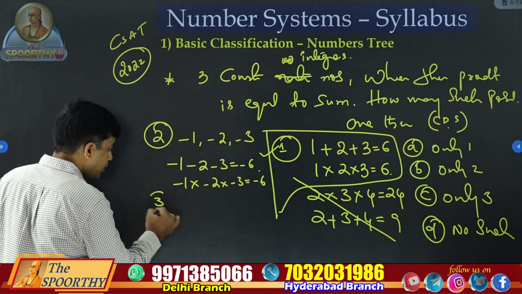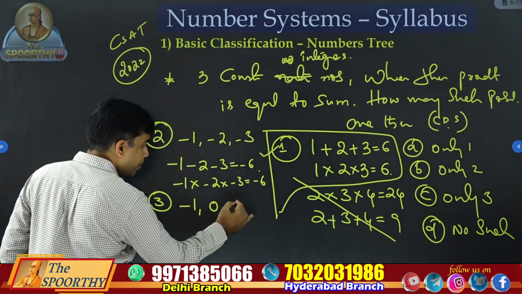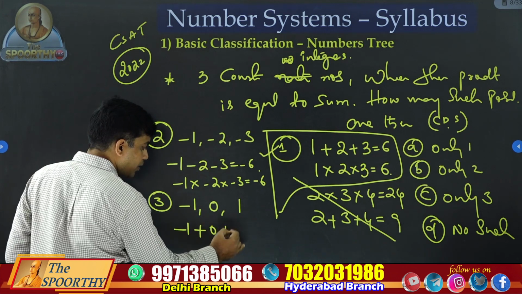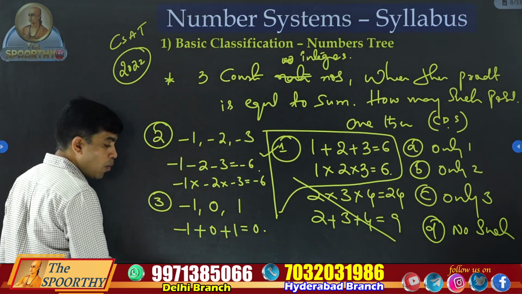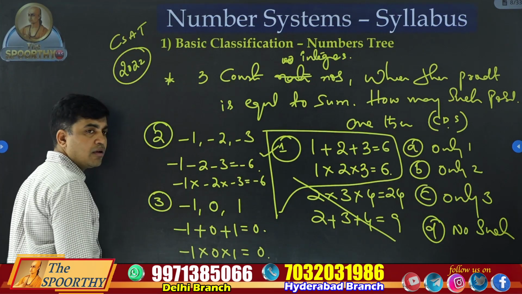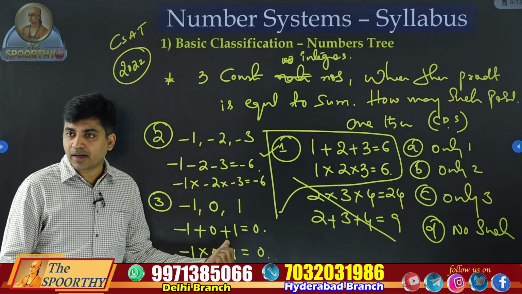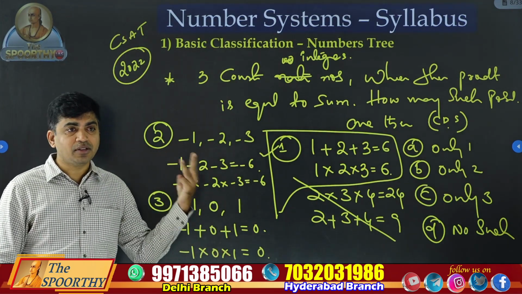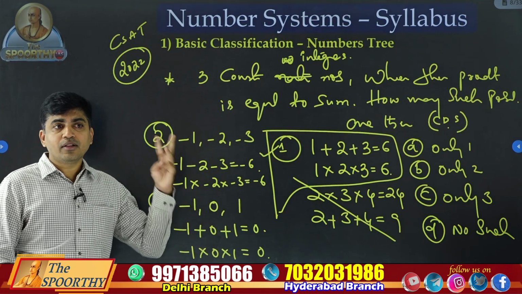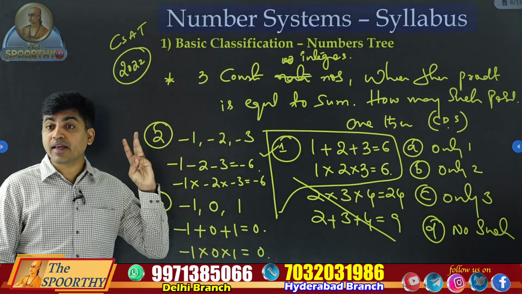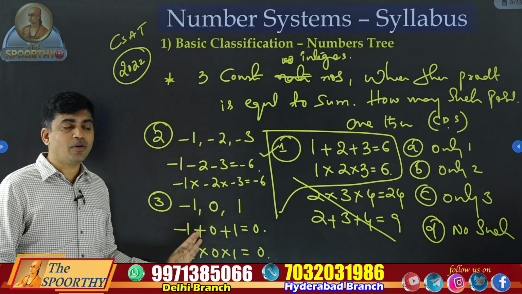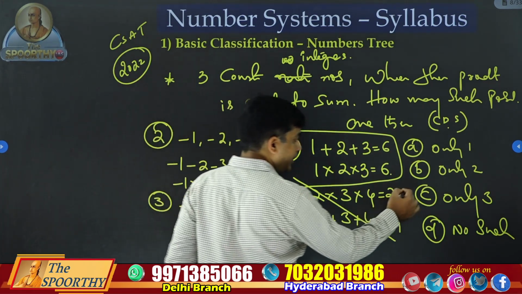Third case, minus 1, 0, plus 1. What is minus 1 plus 0 plus 1? Sum equals 0. What is their product? It is also 0. Again this condition is satisfied. It means there is a third case also. So a total of 3 such possibilities exist. Stop here only. So the answer is 3.